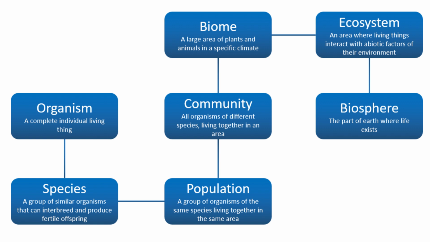An organism is an individual living thing, like a fox. A species is a group of organisms that can reproduce and create fertile offspring. A population is all the foxes living in a specific area. A community includes foxes and all other species in the same area, like birds, insects, and plants. An ecosystem combines these living organisms with their abiotic surroundings. A biome is a large region with a specific climate and ecosystems, like rainforests or tundras. And finally, the biosphere encompasses all parts of Earth where life exists.